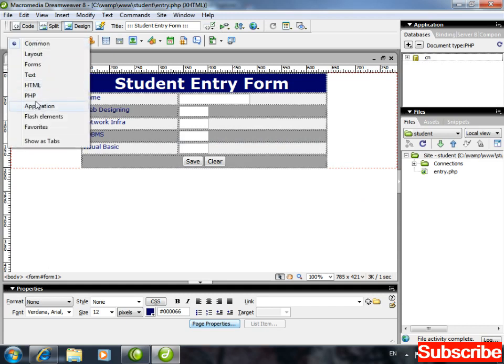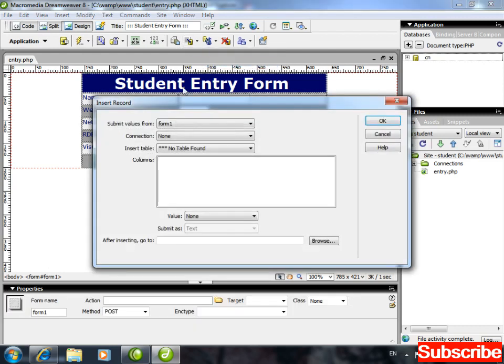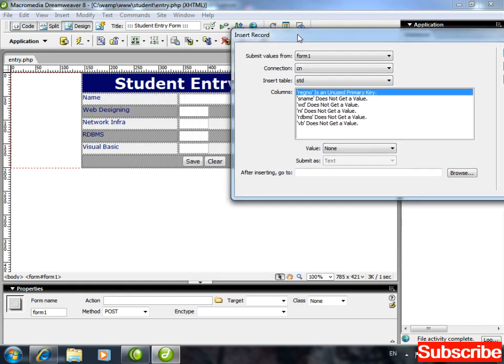Now by default you will have common option here. From here you will select Application. So here insert record, you have to click on this arrow. Select the second option, insert record. Now watch. Form 1, this red color visible to all of you, this is your form 1. Connection name CN. Insert into which table? Into STD. Okay, that's fine. Now it's saying registration number. Do I have any control for registration number here? No. So leave that. Go to the next one.